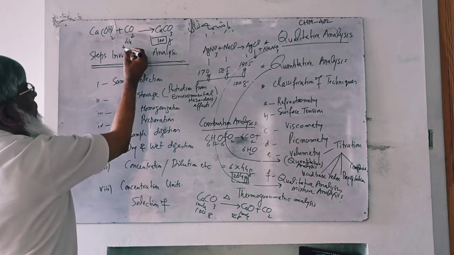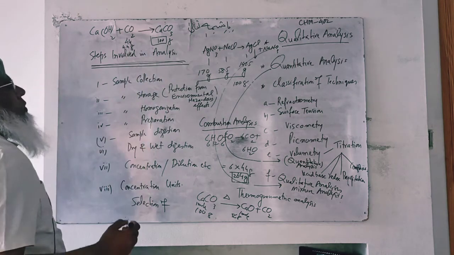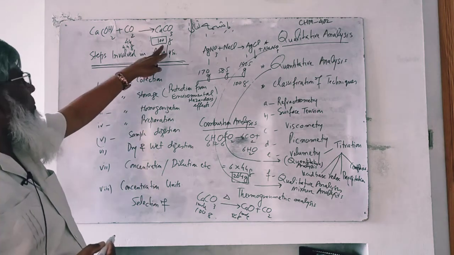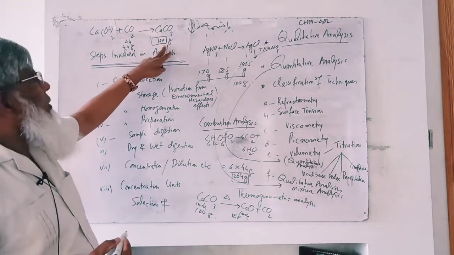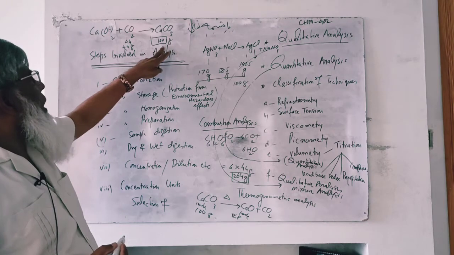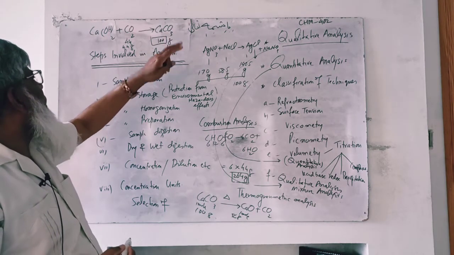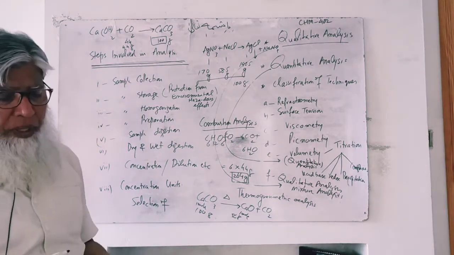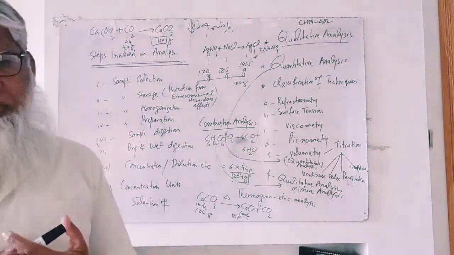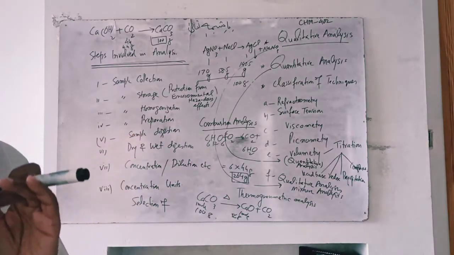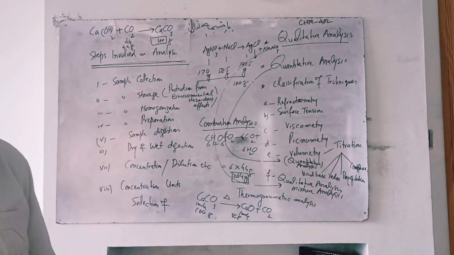If we have 4.4 grams of CO2, then 10 grams of calcium carbonate is produced. So in this way, by the stoichiometric quantitative relationship between reactants and products, we may find out the quantity of different substances.